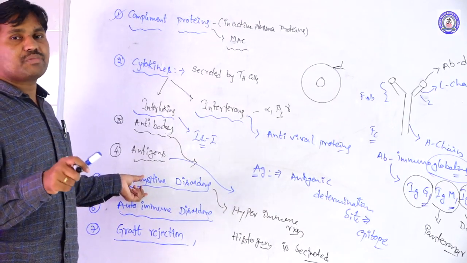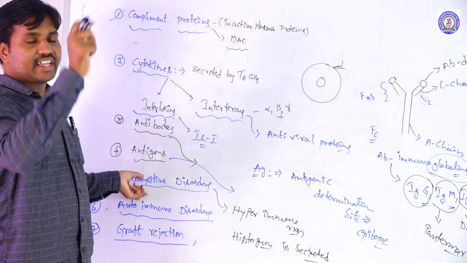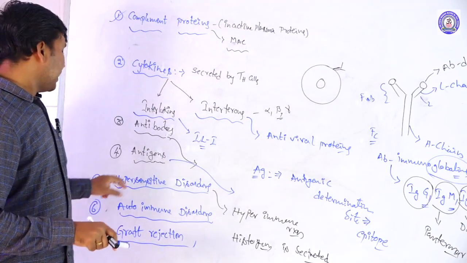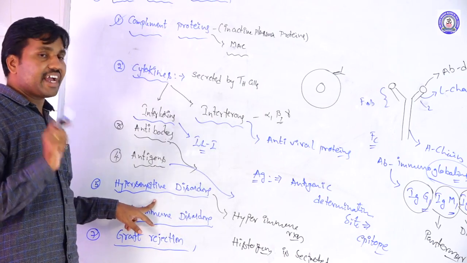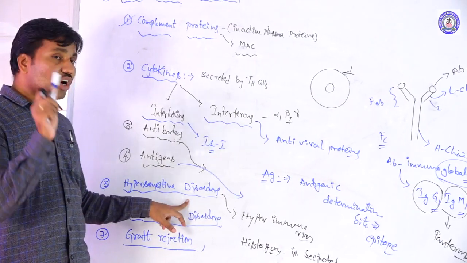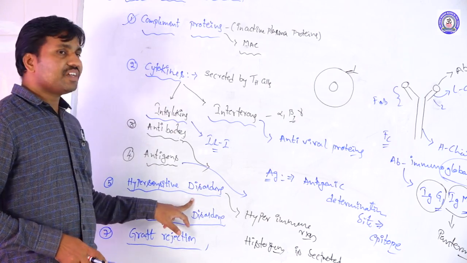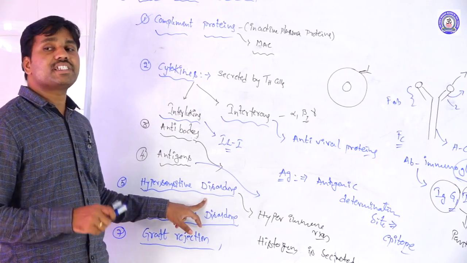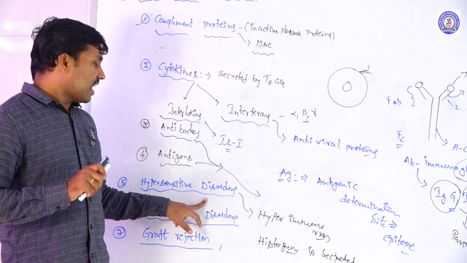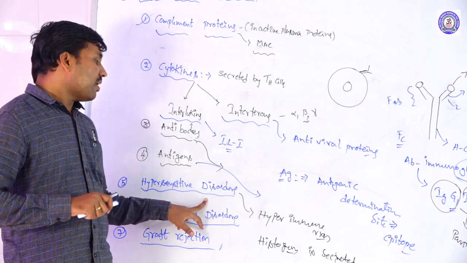That means the immune system is reacting more strongly than in the normal state. That is called a hypersensitivity reaction. So this leads into disorders here. Sometimes the hypersensitivity reactions are sudden and reach the maximum.